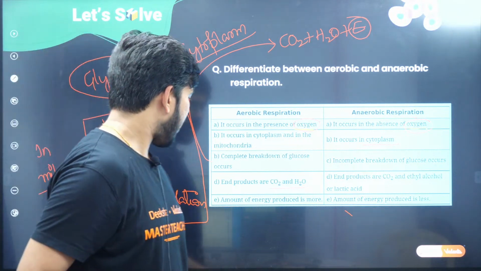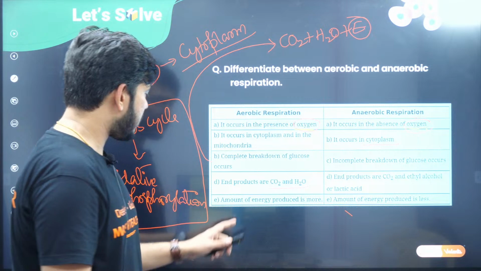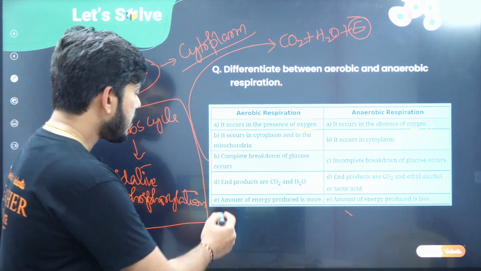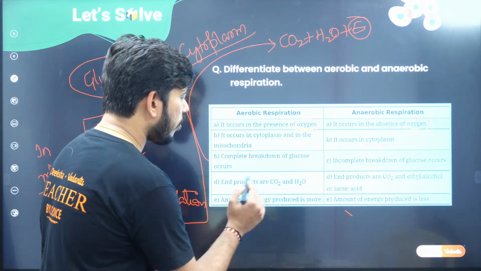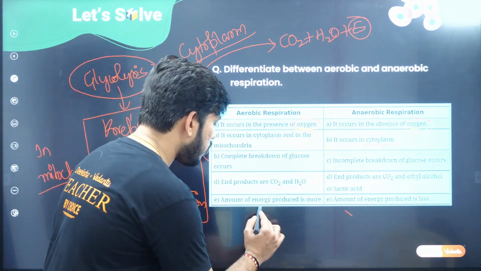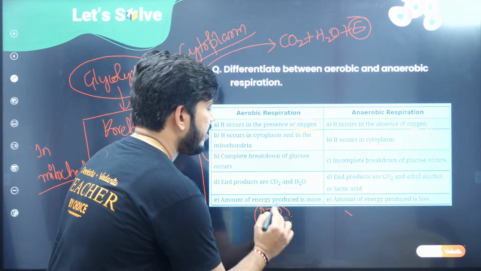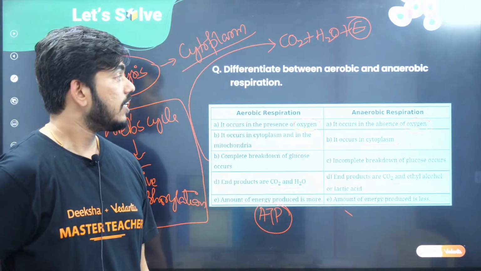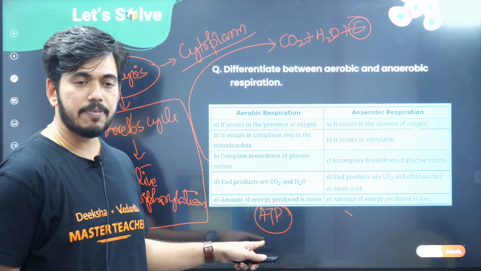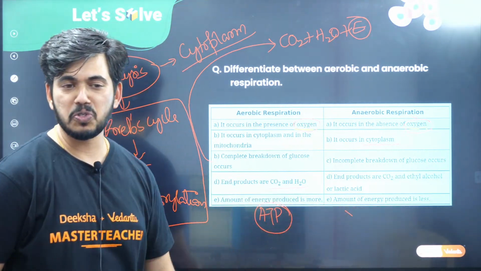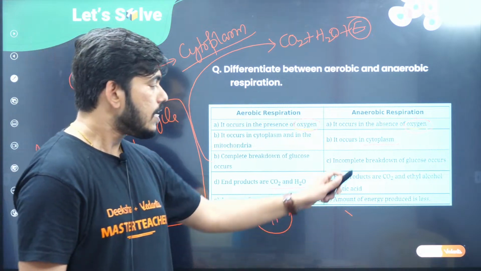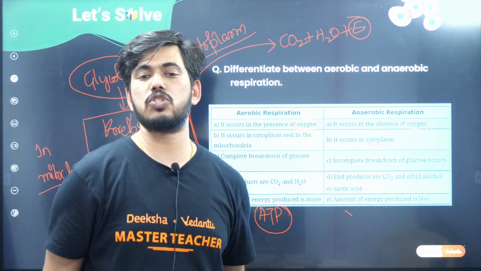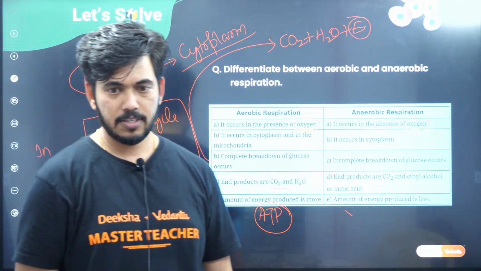Very good. Now the last one, let us see the fifth one. The amount of energy produced is more in aerobic respiration. Here more number of ATPs are produced, children, and here only 2 ATPs are produced, in the anaerobic respiration. Here more than 30 will be produced, here only 2 will be produced. So you can see the huge difference between them, right? That also you can mention. I hope you understood whatever questions we have discussed.